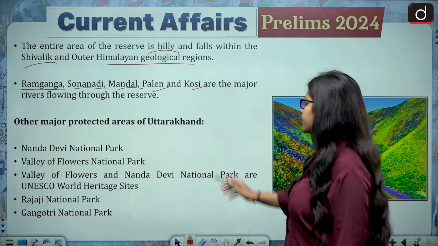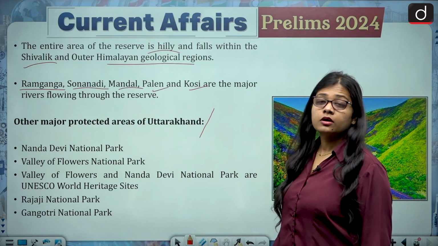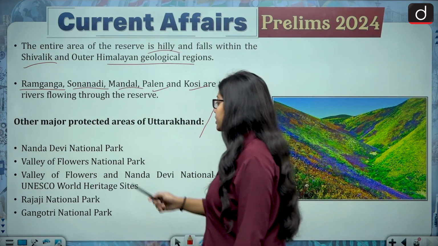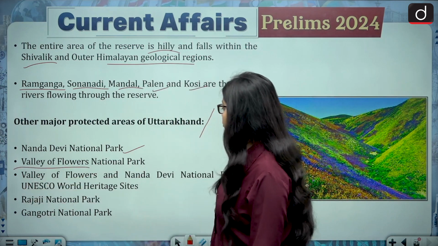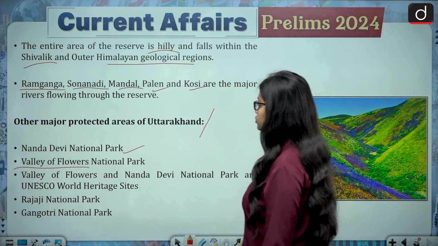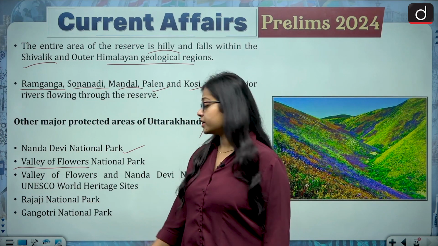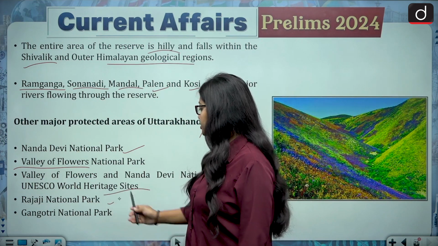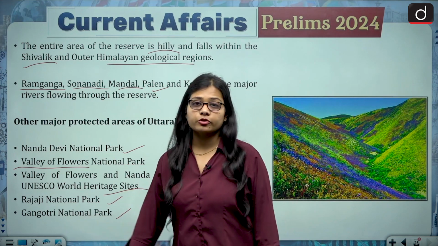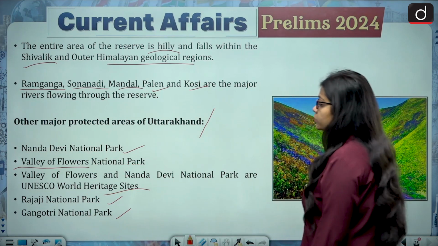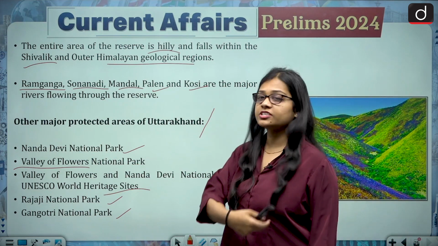Other protected areas of Uttarakhand, other than the Corbett National Park, are the Nanda Devi National Park and Valley of Flowers National Park, which are also UNESCO World Heritage Sites, then Rajaji National Park and Gangotri National Park. These are a few of the other protected areas of Uttarakhand other than the Corbett National Park.